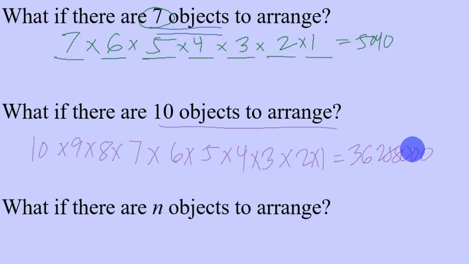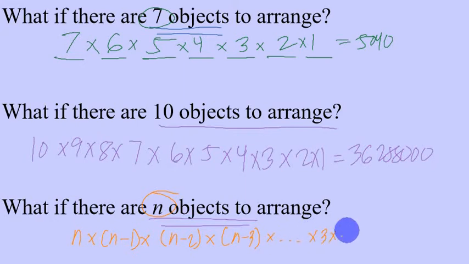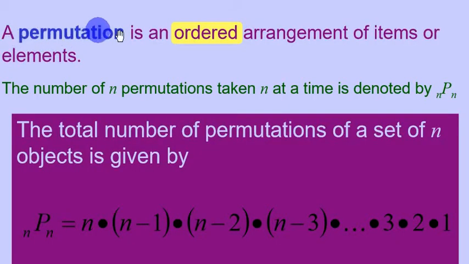And if we're going to generalize that, if we have n objects to arrange, that means we first take n, multiply it to n minus 1, then we multiply it to n minus 2, then to n minus 3, because as you can see, we keep on subtracting and subtracting until such time we reach times 3, times 2, times 1. And that number, when we arrange objects without repetition, is called a permutation. So a permutation is an ordered arrangement of items or elements.